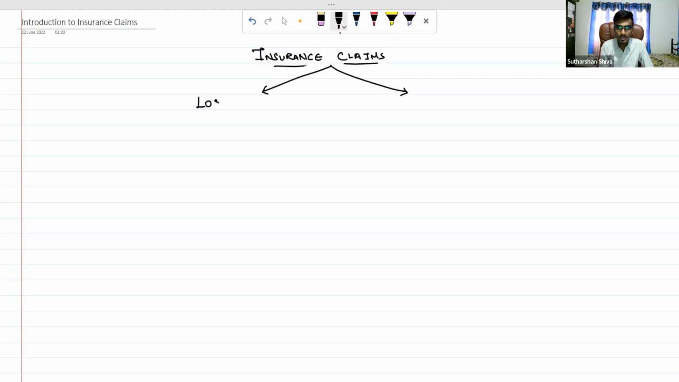One is loss of stock. The next one is loss of profit. This is the outcome we have in our insurance claim. I will give you examples. Our first part of the discussion is going to be loss of stock, and the second part of the discussion is going to be loss of profit. I will give you an example over here.